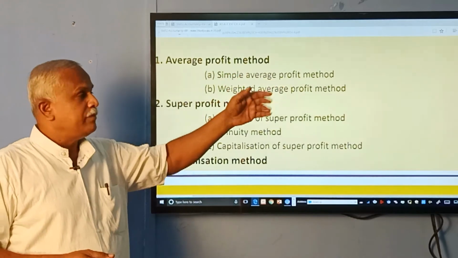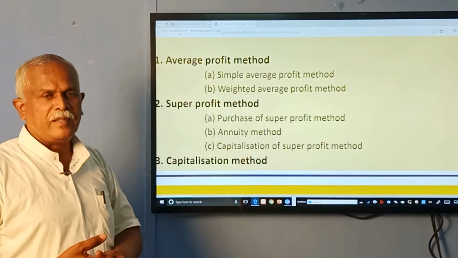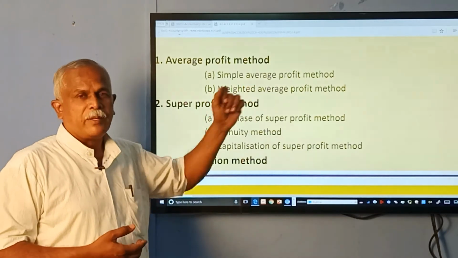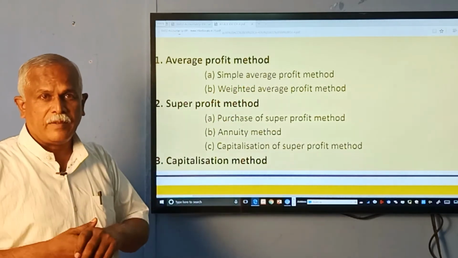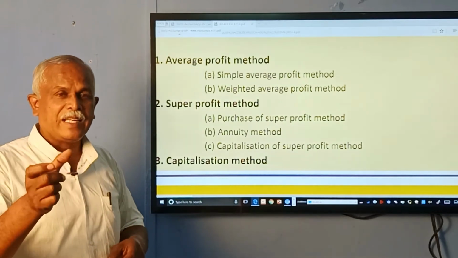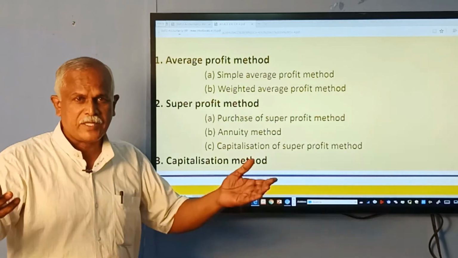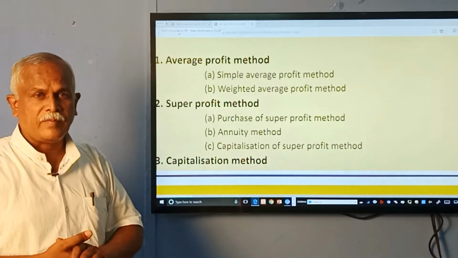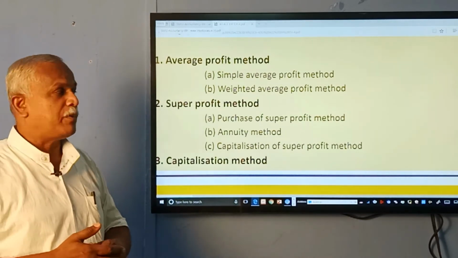Simple average method. Then weights are attached to particular profits, that is weighted average profit method. Super profit method. What is super profit? Any profit earned in excess. Any business which earns normal profit, but somebody earns more profit, that is said to be super profit.